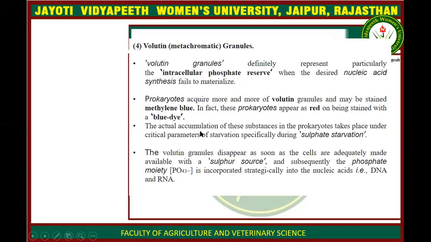Next reserve material is volutin granules. So volutin granules are a particular intracellular phosphate reserve material, and they accumulate when the bacteria are required to synthesize their own nucleic acid, and they do not have any other stored food, so they use volutin granules to synthesize nucleic acids.